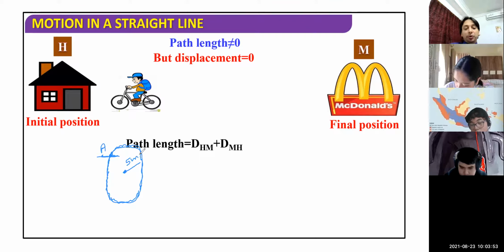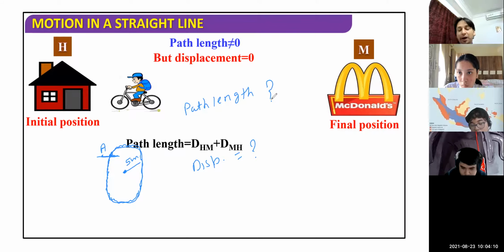Now the question is, you have to calculate the path length in this case, and then the second is you have to calculate the displacement. First, calculate the path length. As we have assumed this is a circular track, path length means the total distance covered by the athletes.